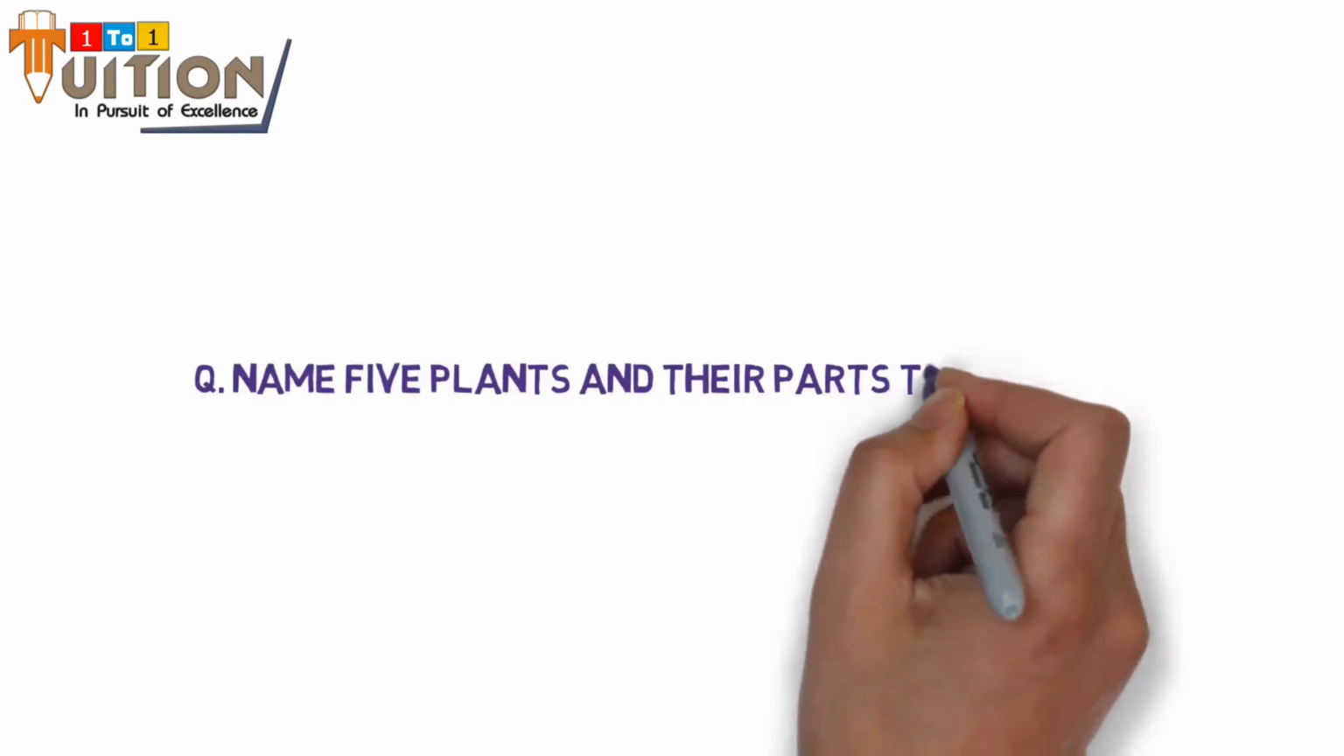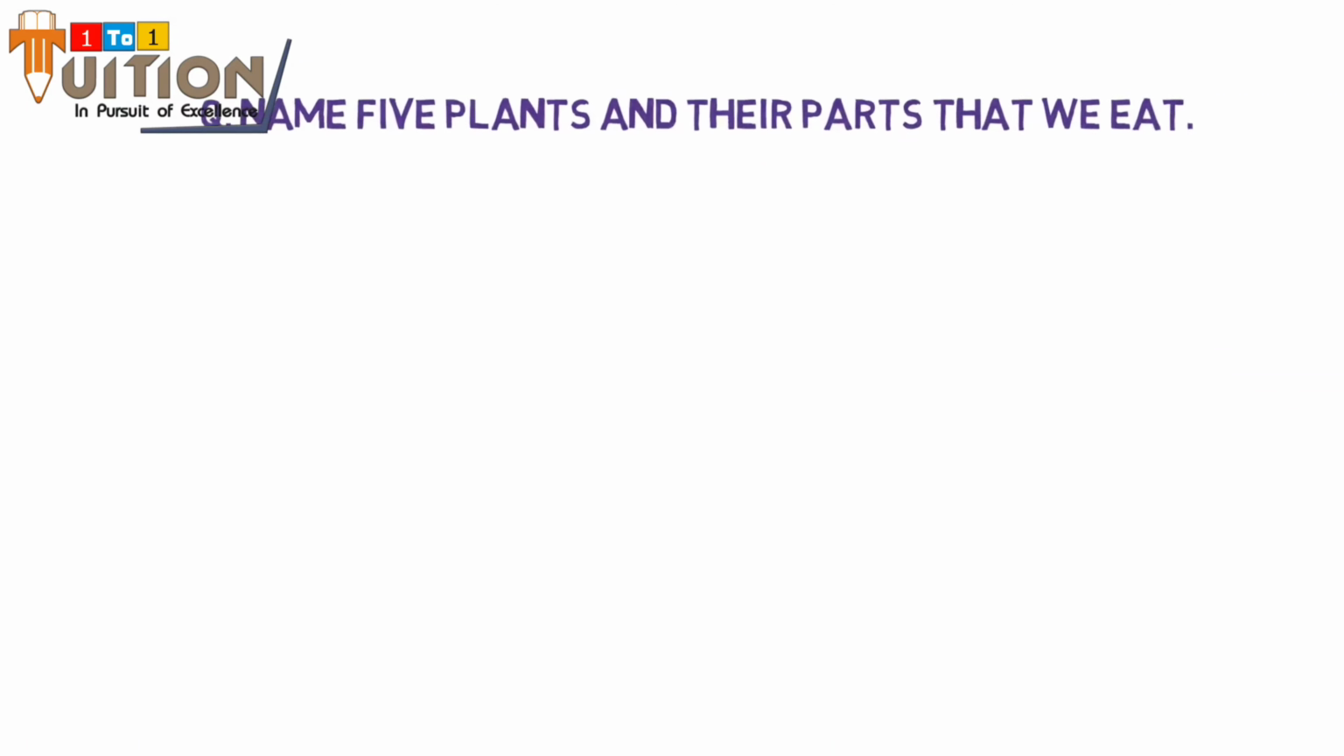Name 5 plants and their parts that we eat. Right. So tell me 5 parts of plant which we eat. We eat roots also. Tell me some roots we eat. We discussed yesterday. Carrot, right? Tell me some fruit we eat. Many fruits we eat, like apple, mango. Tell me any seed we eat. Almond is a seed. Tell me any stem we eat. Yes, ginger. Ginger is a stem. We discussed yesterday.